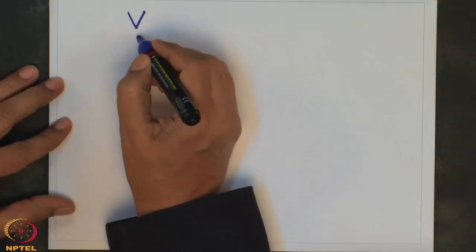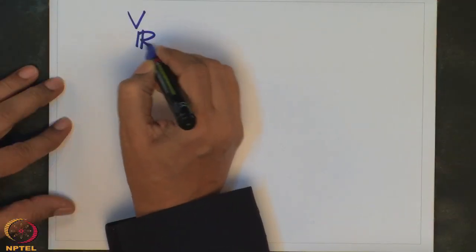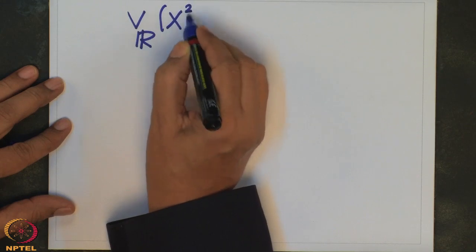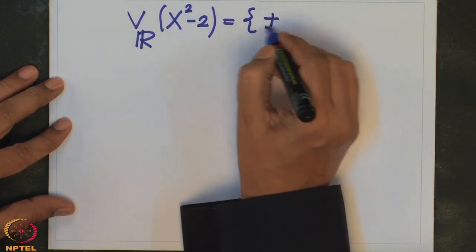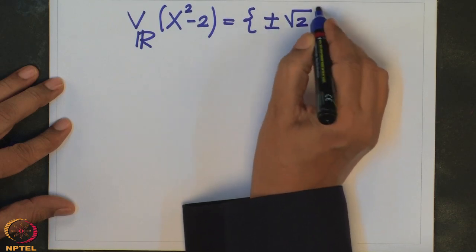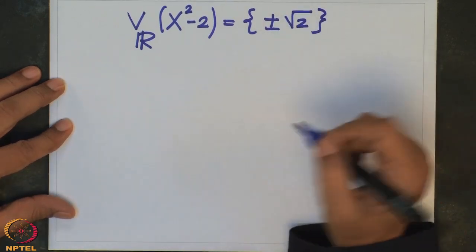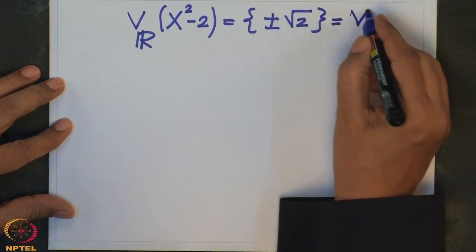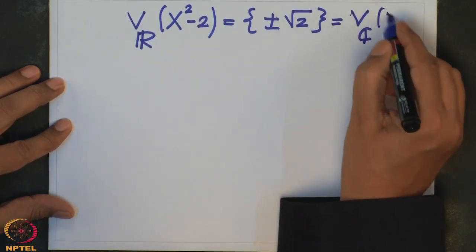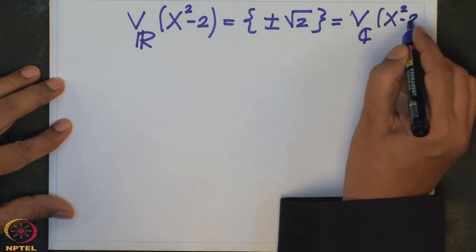But then, where are the solutions? Obviously they are real solutions. V_R of x square minus 2 is two elements, plus minus root 2. They are real solutions, and therefore they are complex solutions also. This is also the same as V_C of x square minus 2.